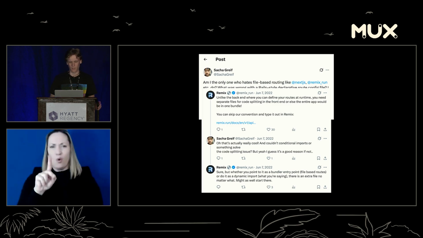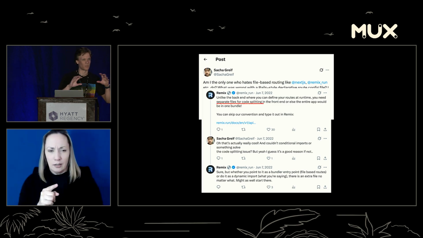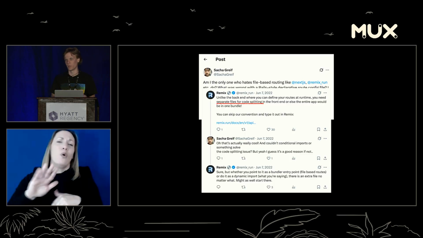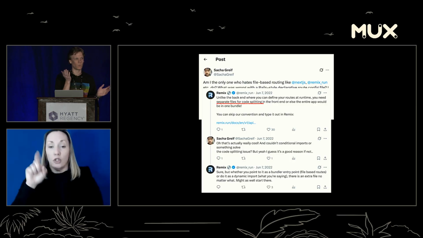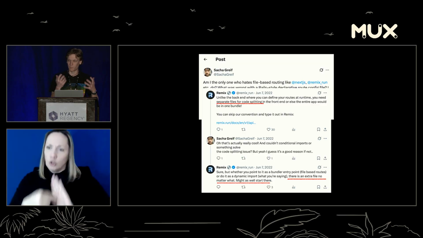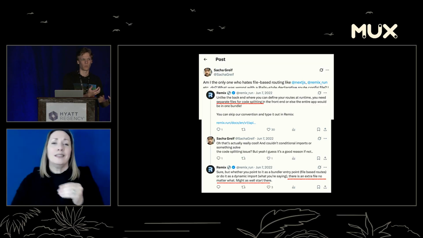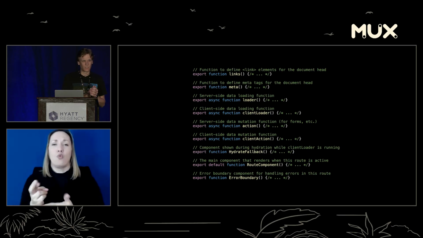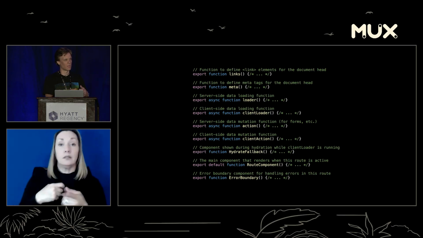But basically, the reason we do this is because you need separate files to do code splitting. You don't want to send your entire bundle, you don't want to send your entire app to the user. You need a code split, and so it's a really easy way to split based on your actual route, because that's what you want to show the user at the time. And so you're already going to be making these extra files, so you might as well start with a file-based routing. And with Remix and React Router specifically, we have all these different exports in your route module.